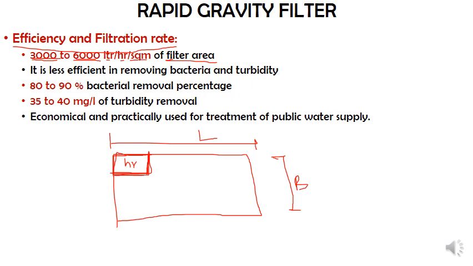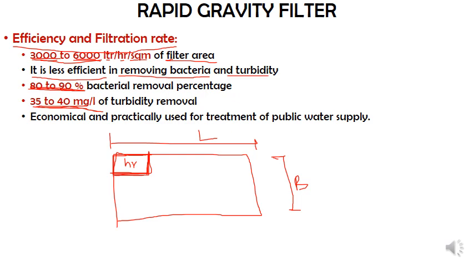This is around 30 times more than the slow sand filter. Because of this higher rate of filtration, it is less efficient in removing bacteria and turbidity. Bacterial removal is around 80 to 90% here, whereas turbidity will be removed up to 35 to 40 mg per liter. When you compare it with the slow sand filter, these values are quite small.